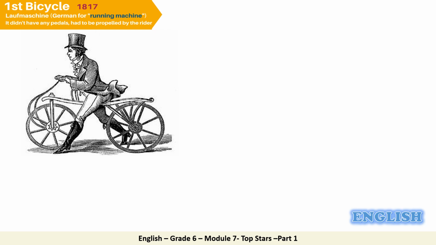Word number 5. Look at the picture. Is it new or old? Very good. It's very old. Look at the date which is written. It is in 1817. And we have a bicycle. Look at the bicycle. It looks different. Very good. This is the man who invented the bicycle. Do you know his name?